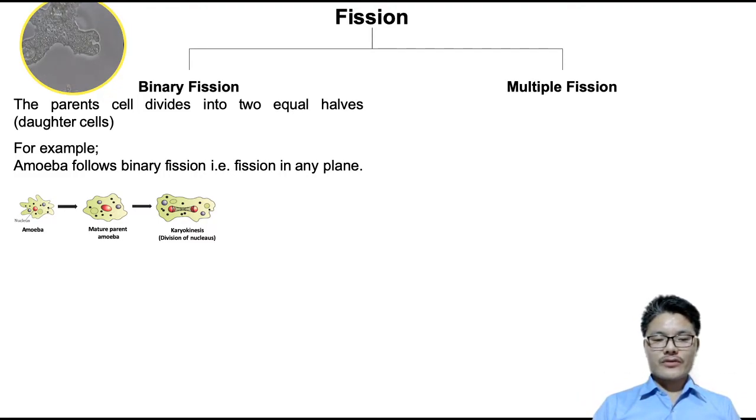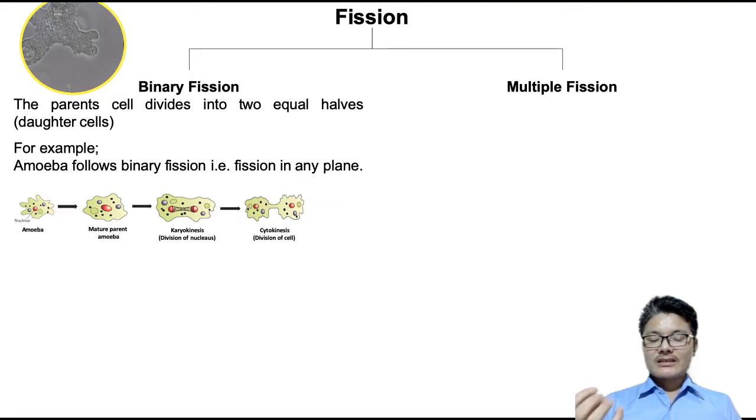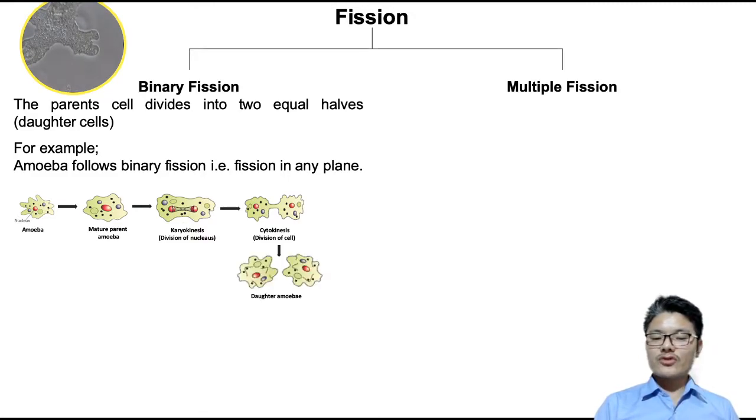After division of the nucleus, there is division of the cell. Cyto refers to cell, kinesis refers to division. So division of the cell occurs after karyokinesis. As the cell starts dividing, there is formation of two daughter cells, or two amoebae, from a parent amoeba.